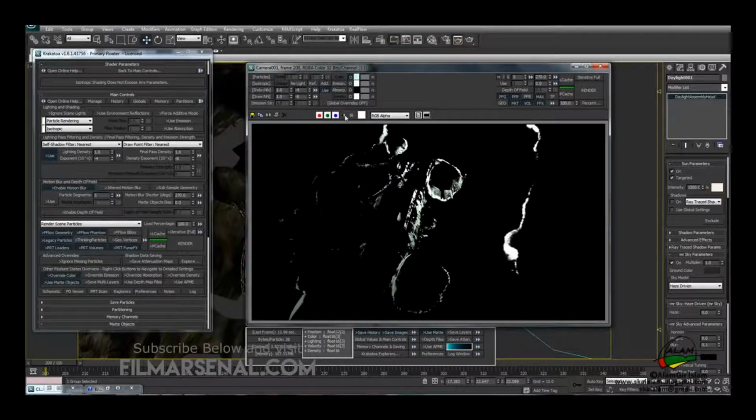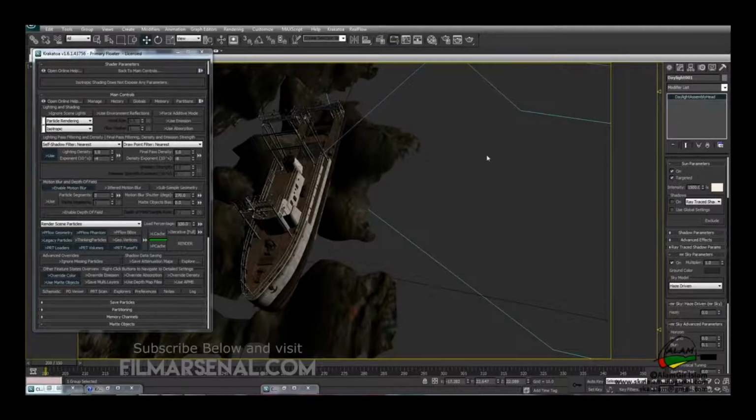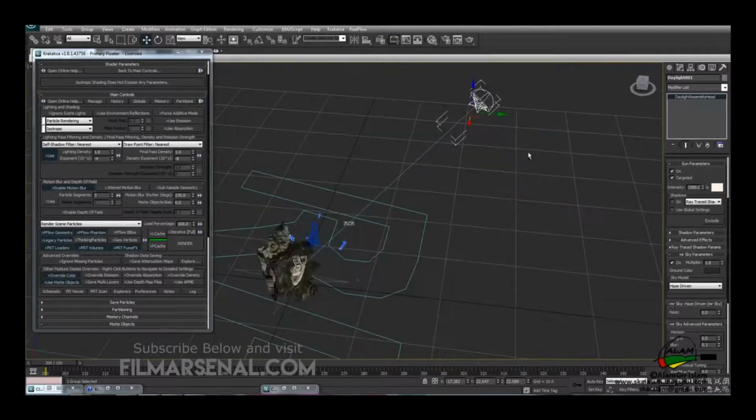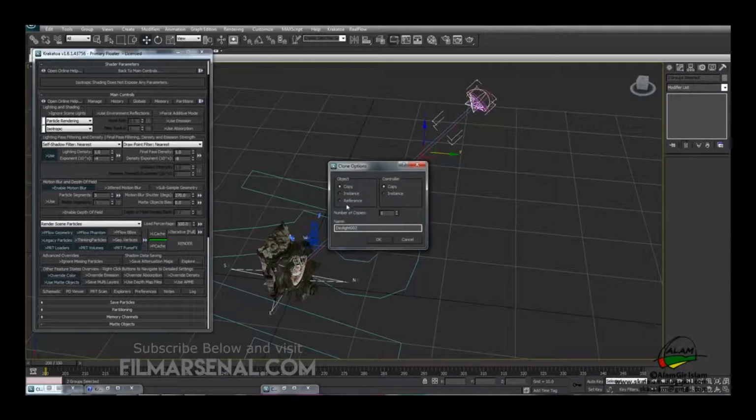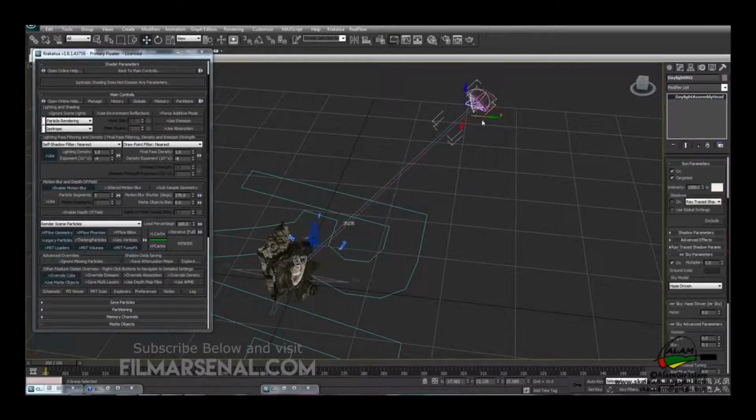So now you can see the areas over here are getting the proper illumination, but the areas over here are not getting illuminated very nicely. So we need to add another light. So we'll go to the perspective view, we'll select the light and shift drag and create an instance, hit OK. Then we'll select the head and move it on this side.